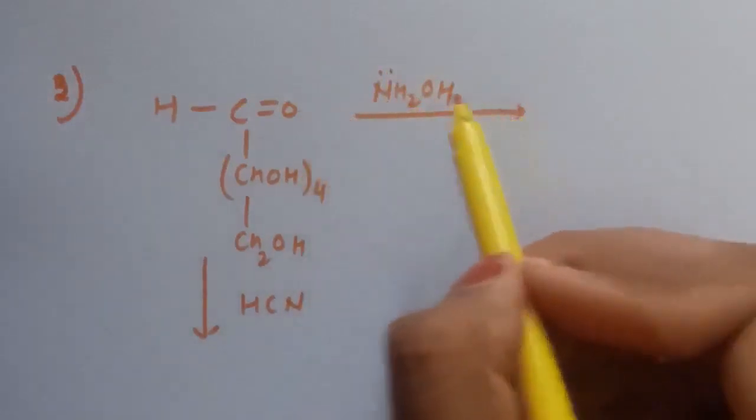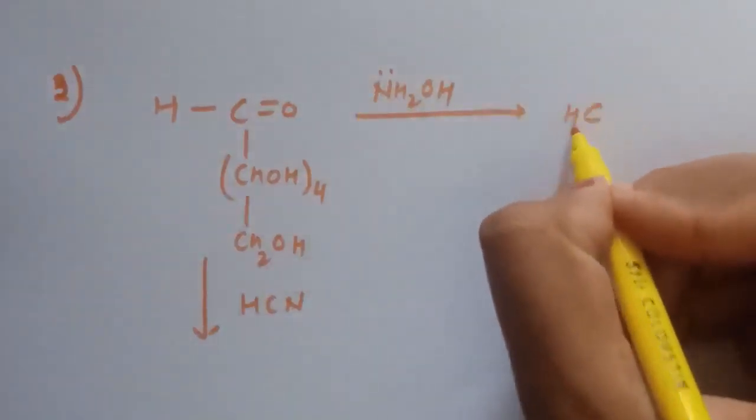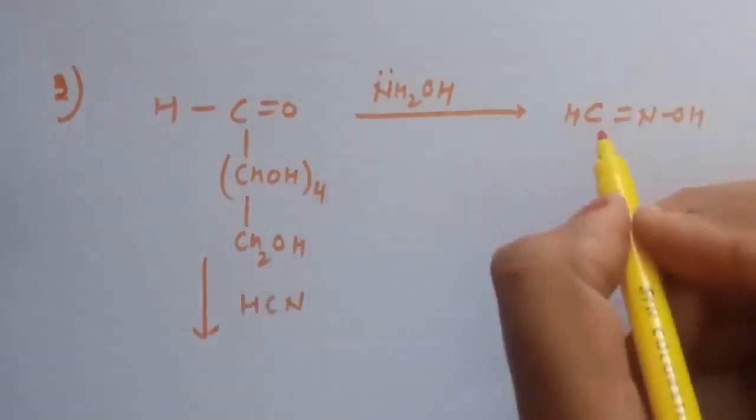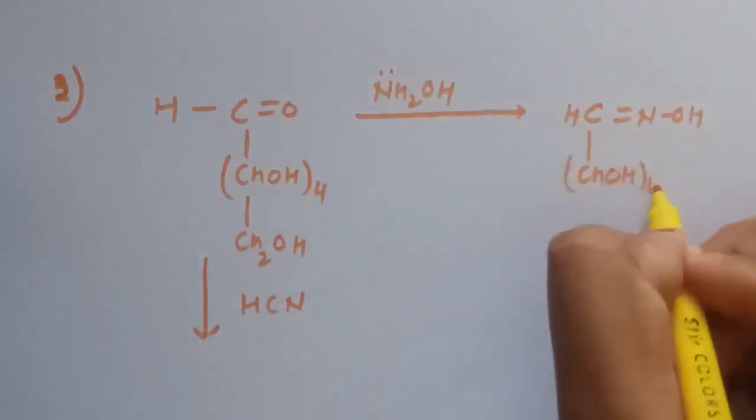Here oxime will form. So it is CH double bond NOH. A water molecule will be lost and here this will convert to oxime.